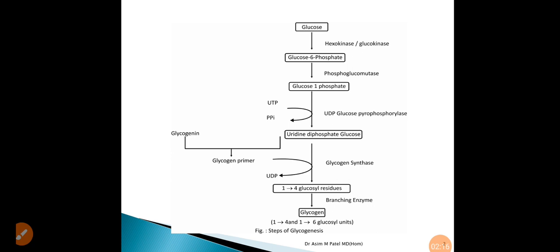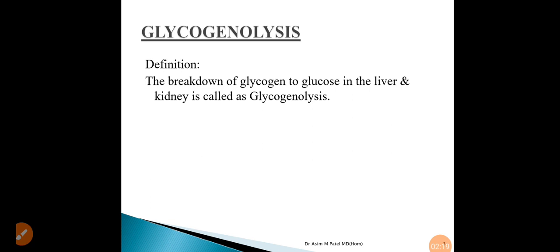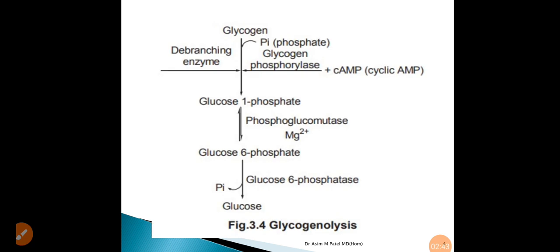glycogenesis. The next thing is glycogenolysis. Glycogenolysis is the breakdown of glycogen to glucose in the liver and kidney. Here in glycogenolysis, glycogen is converted into glucose 1 phosphate in the presence of the enzyme phosphorylase.